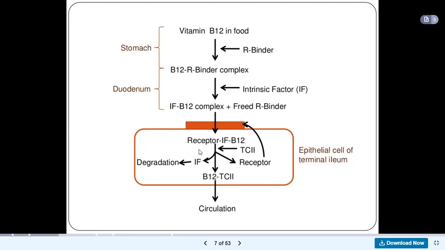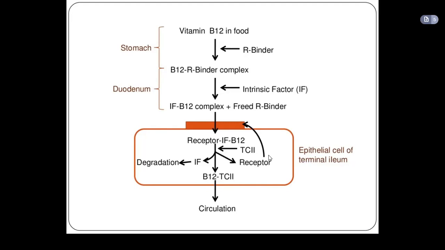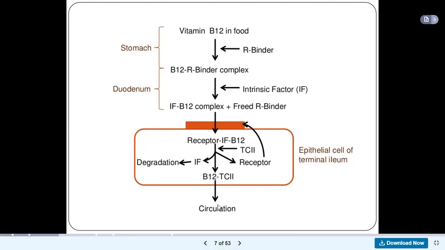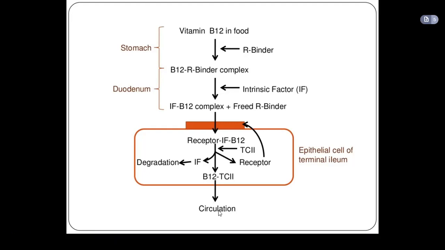That takes blood from different parts of the portal circulation to the liver. So this vitamin B12 now enters the circulation, and from there it will be carried to the liver, the bone marrow, and everywhere else where it is needed.